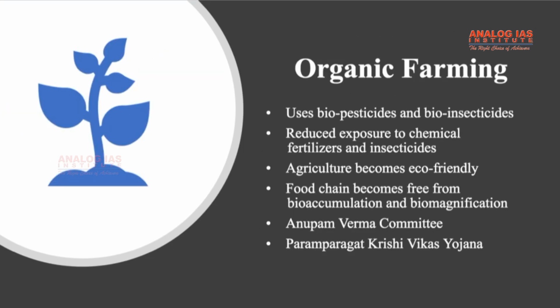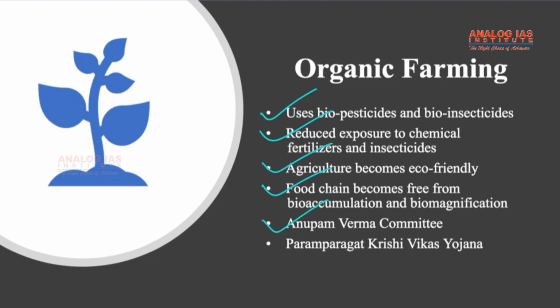Until now, we have seen what the problems are. Now let us look at what the solutions can be. Organic farming can be a solution. Why? Because it uses biopesticides and bioinsecticides which will reduce exposure to chemical fertilizers and insecticides like endosulfan. Agriculture will become more eco-friendly. The food chain becomes free from bioaccumulation and biomagnification. Right? That is the point. Chemicals like endosulfan will not continue existing in the food chain and will not accumulate over a period of time in the food chain.